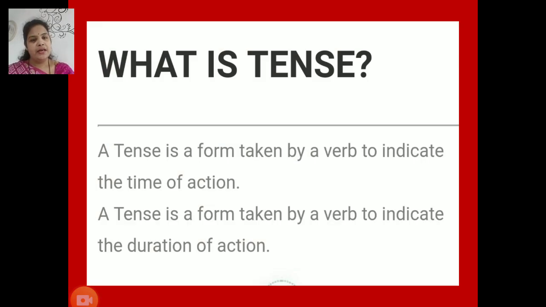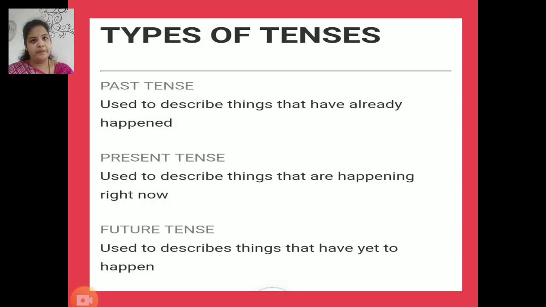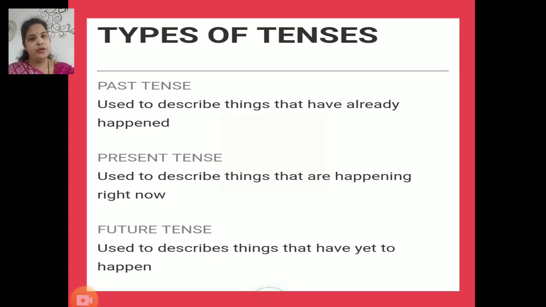So what is tense? Tense is a form taken by a verb to indicate the time of action, or the duration of action. So we have basically three main types of tenses. First one past tense, second present tense, and third one is future tense. Past tense is used to describe things that have already happened. Present tense is used to describe things that are happening right now. And future tense is used to describe things that have yet to happen.